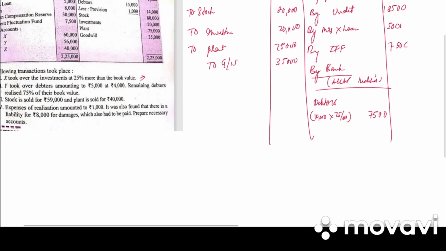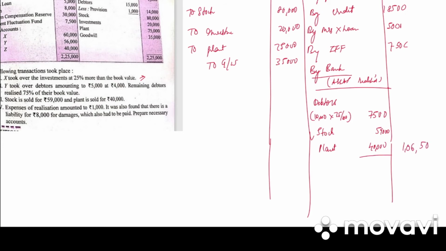Stock is sold for 59,000. So stock 59,000. Plant is 40,000. So these are the assets realized. We get 1,06,500. Then we have liabilities realized, so to bank account.